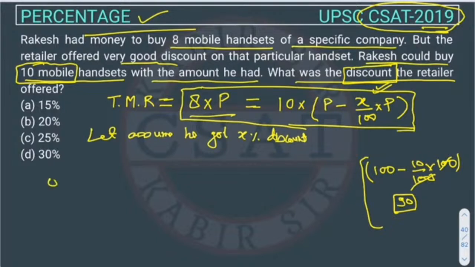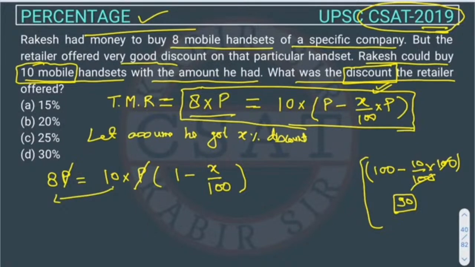So it will be 8P is equal to 10P times. From this equation, we can take P common. So it will become 1 minus X upon 100, right? This P will cancel this P. This 10 will come to this side, right? So it will become 8 by 10, then we can cancel it by 2, right? Now we will take 1 to this side. So the equation will become